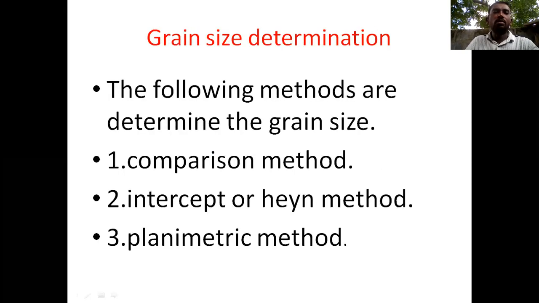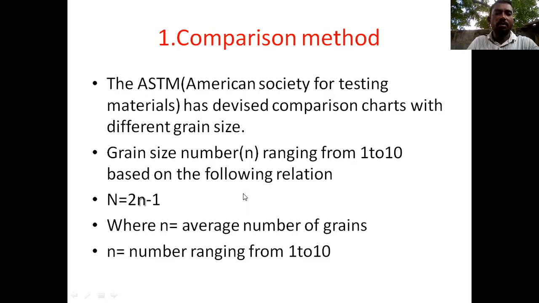Next topic: grain size determination. Yesterday's class we discussed what grain size and grain boundary are. Today, grain size determination. The following methods are used: first, the comparison method; second, the intercept method; third, the planimetric method.